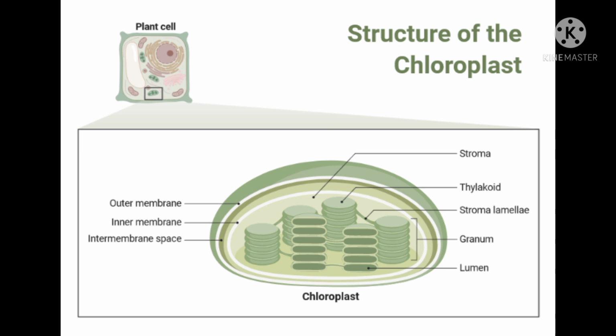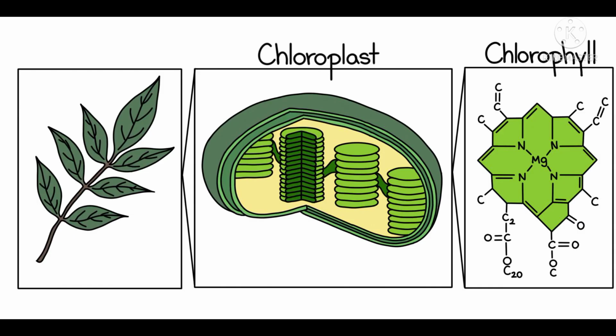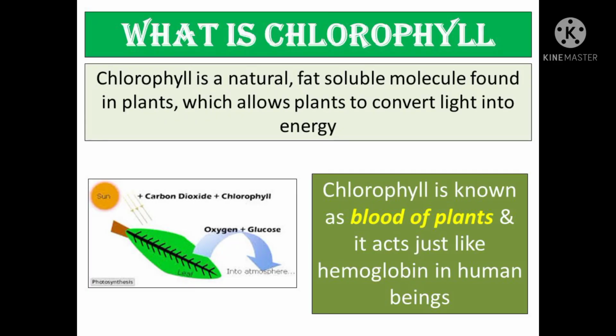In photosynthetic bacteria, the machinery for the light reactions is located in the plasma membrane, which often forms odd multilaminar structures that resemble the grana. The chloroplasts and the chlorophylls are present inside the plants. So, these are the two structures, chloroplast and chlorophyll. What is chlorophyll? Chlorophyll is a natural, fat soluble molecule found inside plants, which allows plants to convert light into energy.